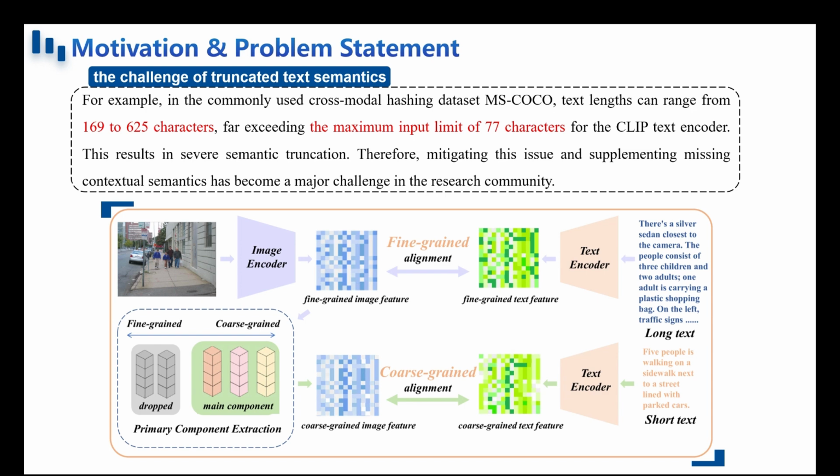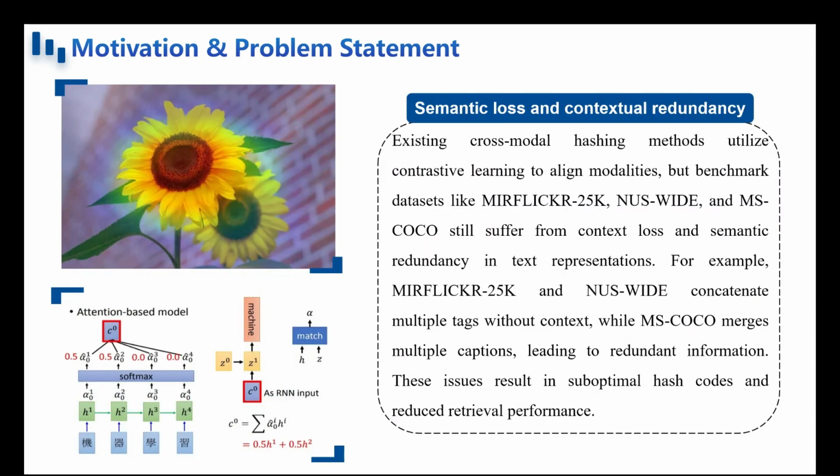Therefore, mitigating the impact of semantic truncation and effectively supplementing the missing contextual semantics have become major challenges in the research community. Addressing this issue is crucial for advancing the performance and robustness of cross-modal hashing methods, especially when dealing with real-world data characterized by long and complex text.